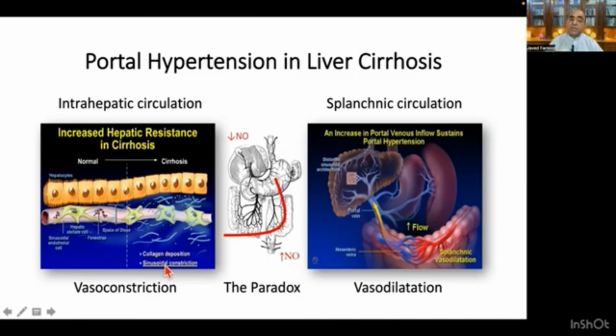I told you that when there is decreased concentration of nitric oxide, it results in vasoconstriction. So this is important when we use beta blockers. We will hit the vasodilatation part, as well as the reversible resistance, that is the sinusoidal vasoconstriction.